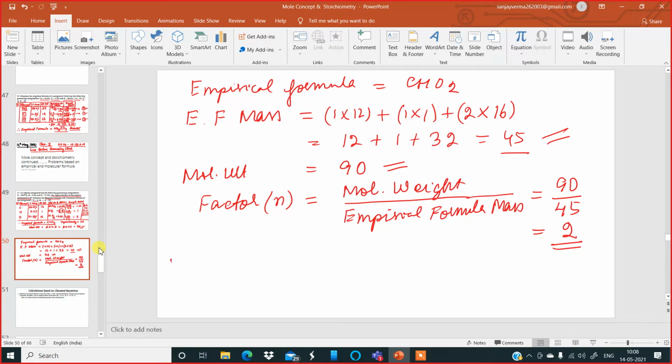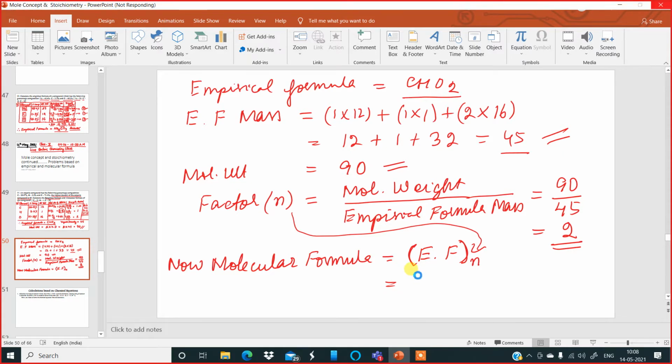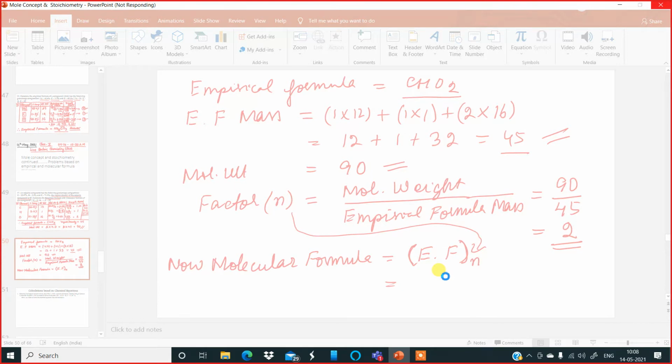Now our molecular formula becomes equal to the empirical formula in a bracket, and outside you write small n.